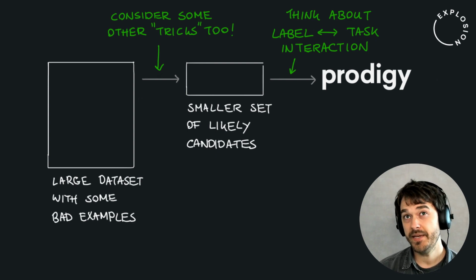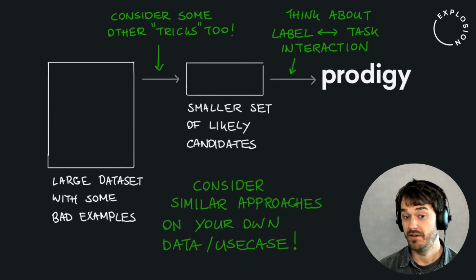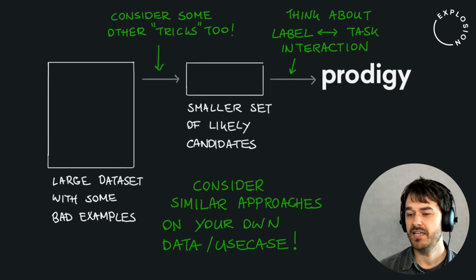Now I suppose the biggest lesson and also the biggest thing I want to do next is to consider similar approaches on other data sets and other use cases too. I think this has been a very nice example of how bad examples can seep into training data, but data quality is actually very important, and this is just an example of a dataset with bad examples. I'm pretty sure there are many others out there as well. What I'm hoping is that this example is a motivating or perhaps inspiring example for you, such that you might try to do similar approaches yourself. But if there's any lesson to be had here, it is that data quality genuinely is something to take seriously, because it's just a little bit too easy for bad examples to seep in.